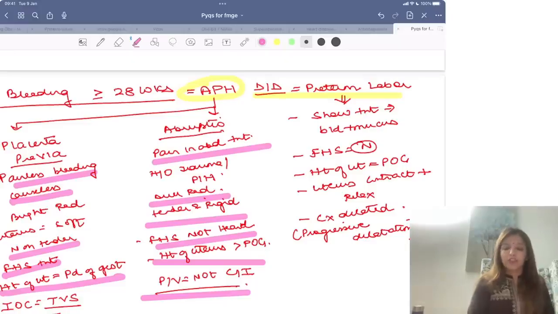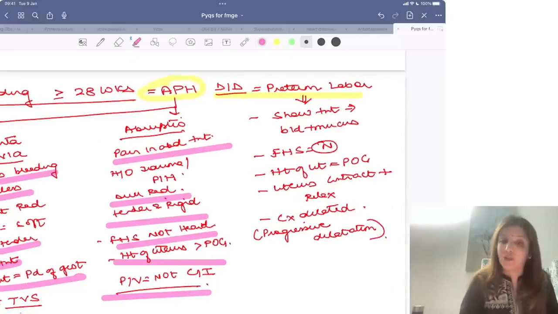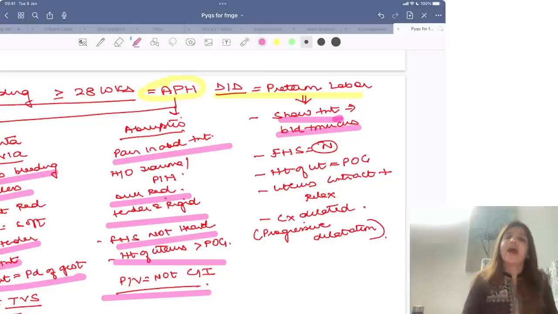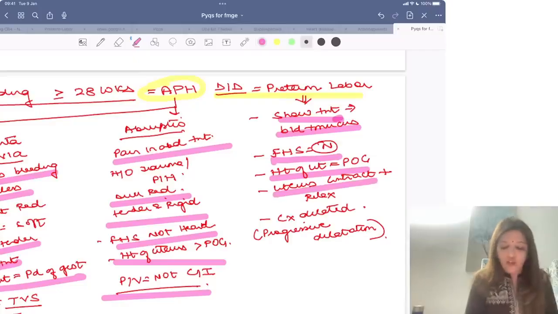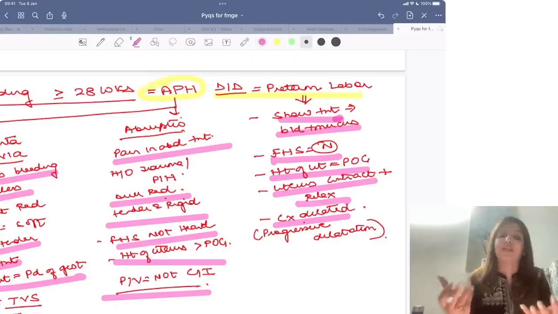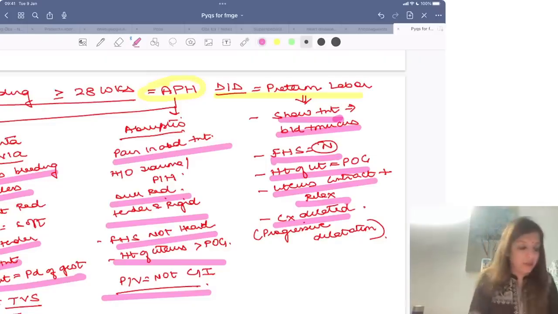Now how will you distinguish an antepartum hemorrhage case from preterm labor? Now in preterm labor also bleeding is found, but that is actually show, it is blood mixed mucus discharge. And when the patient is in preterm labor, fetal heart sounds will be normal, height of the uterus will be equal to the period of gestation. Uterus will contract and relax, it will never happen that the uterus is tensed and rigid. And when you do per vaginal examination, you will see that the cervix is progressively dilating. So the cervix is slowly dilating, so that means you are dealing with preterm labor.